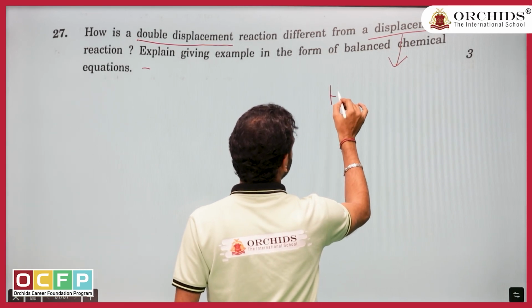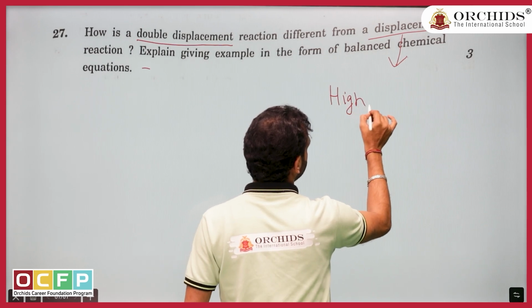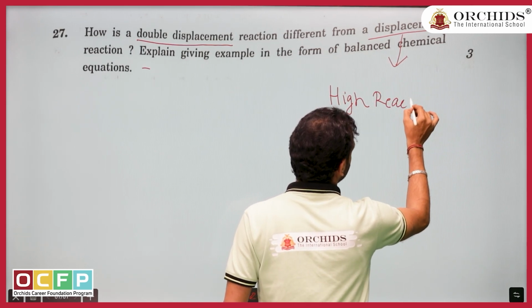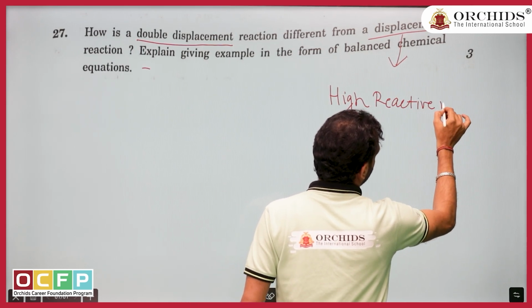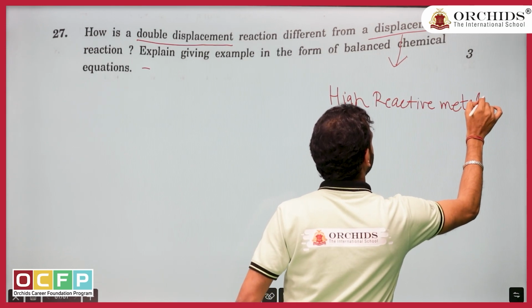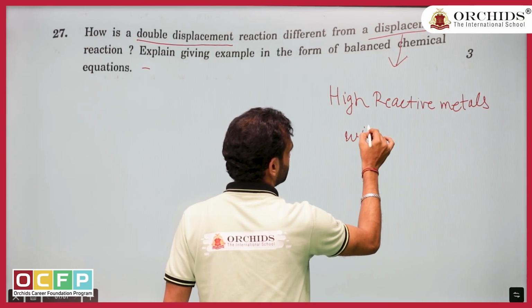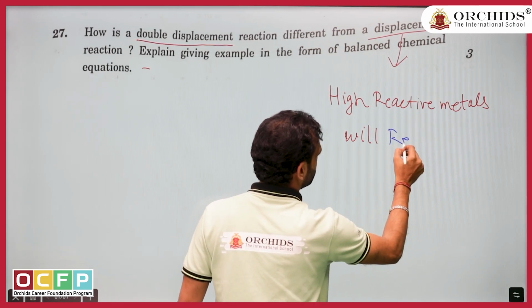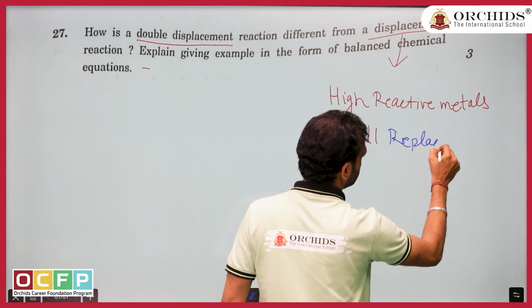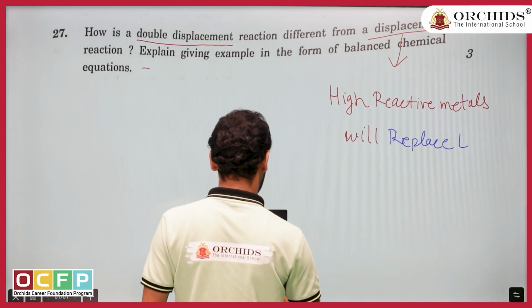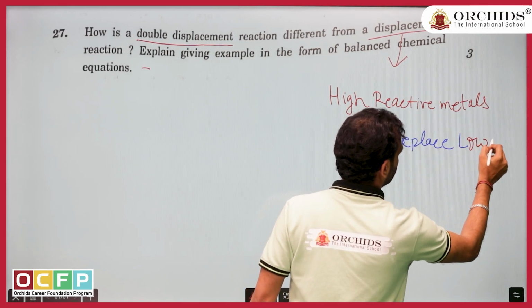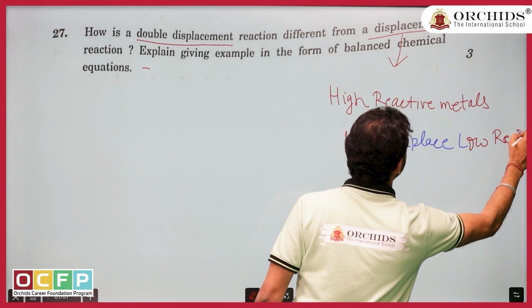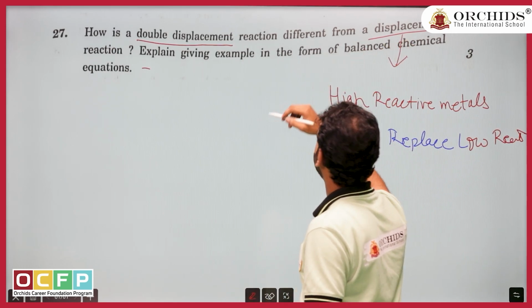A displacement reaction is where highly reactive metals replace, here the keyword is replace, low reactive metals. That is your displacement reaction.